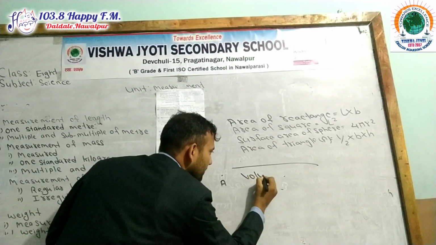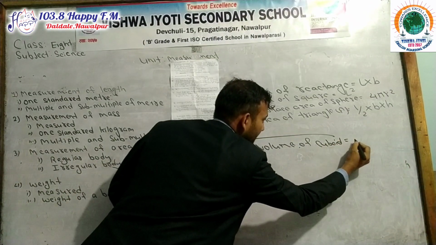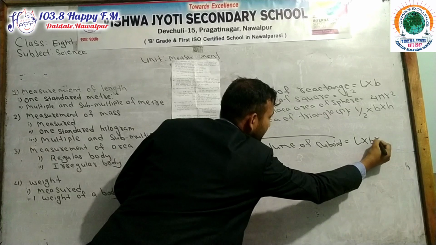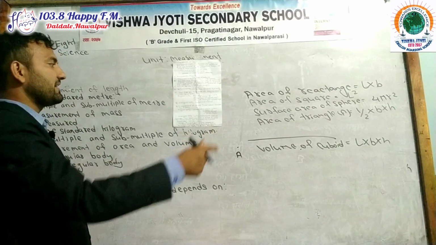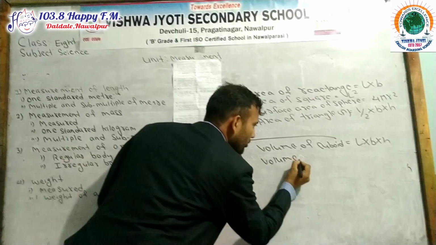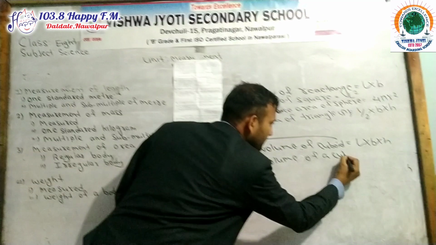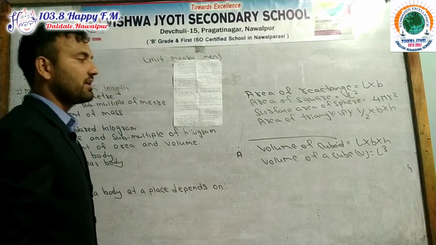Volume of cuboid, V equals L into B into H, length into breadth into height. Volume of a cube, V equals L cube.